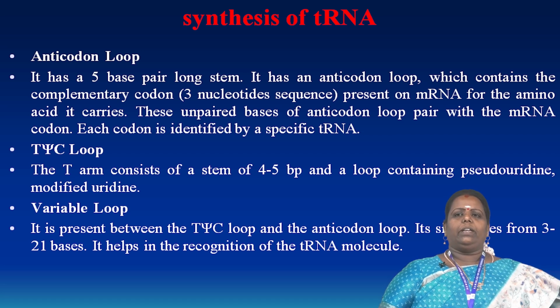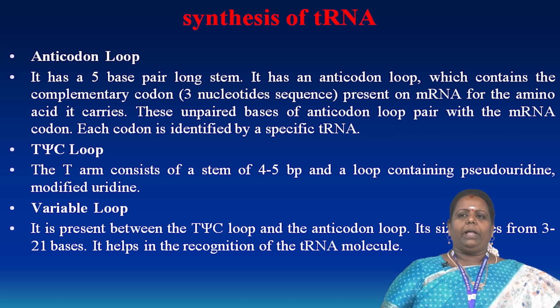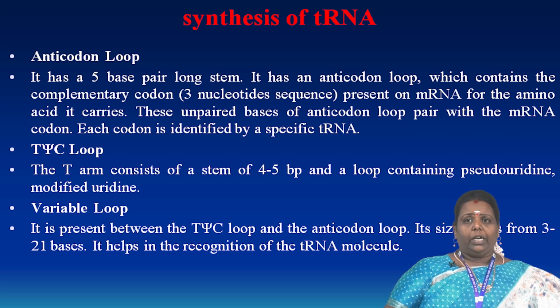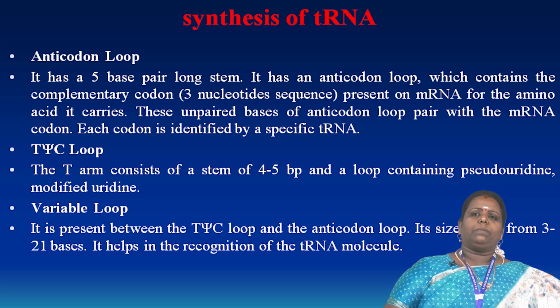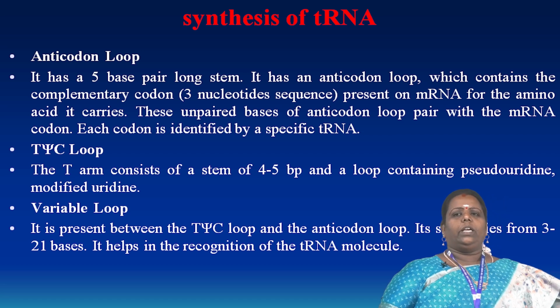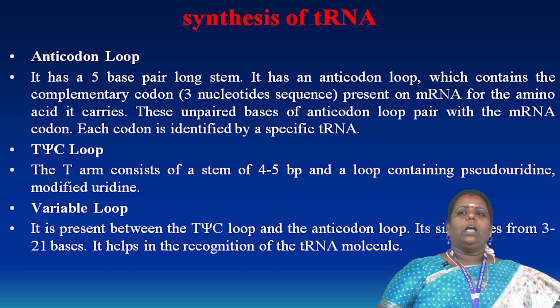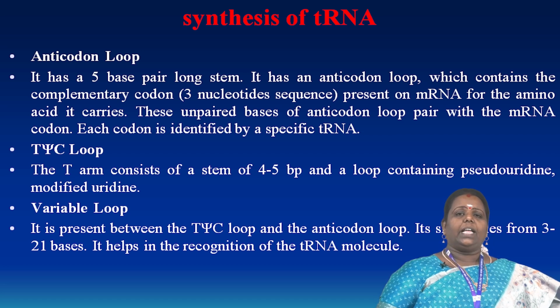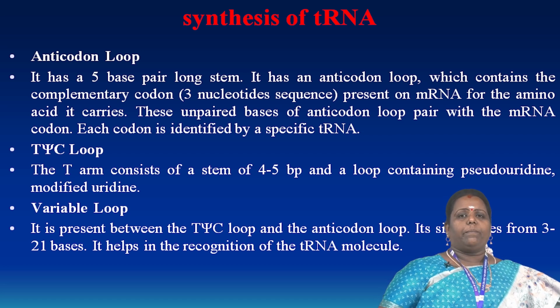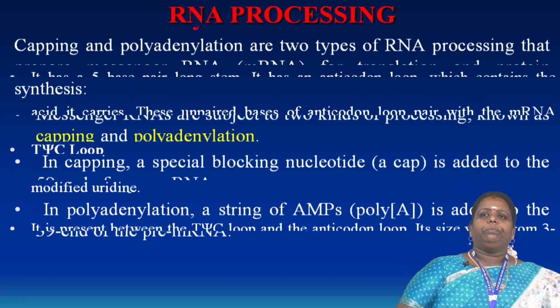It is present between the T-psi-C loop-like structure. The anticodon loop also contains various bases, a 3 to 21 nucleotide base stretch. It helps in recognizing the tRNA molecule for the formation of protein synthesis.